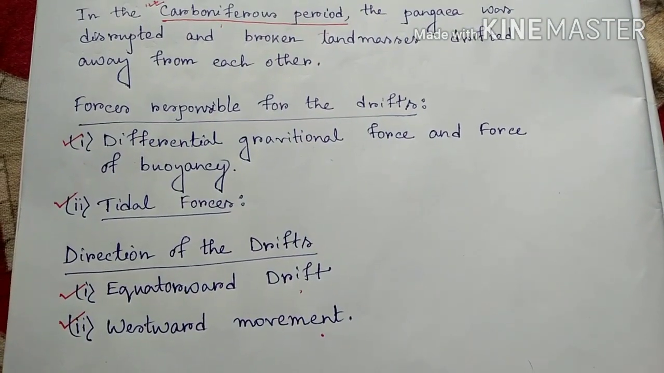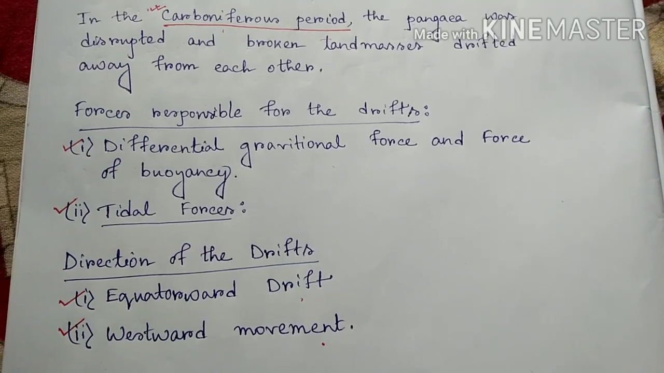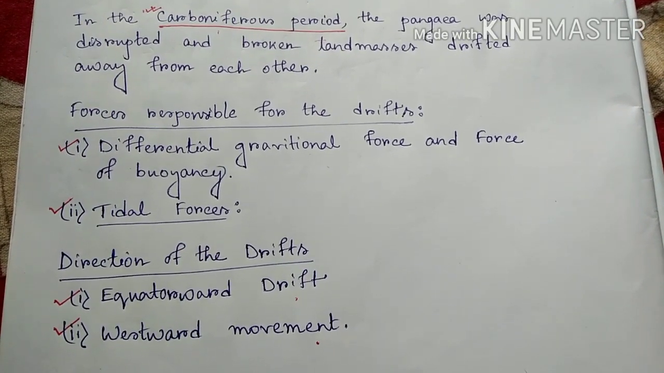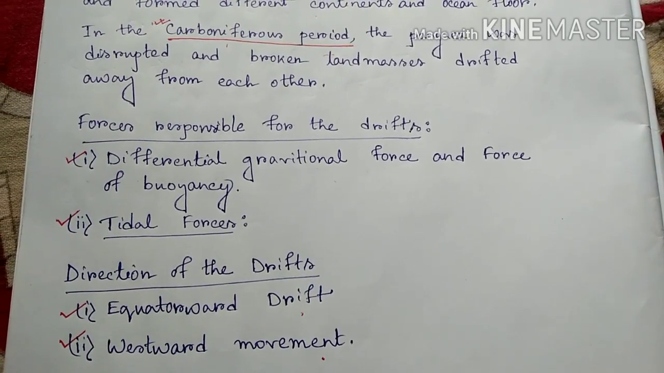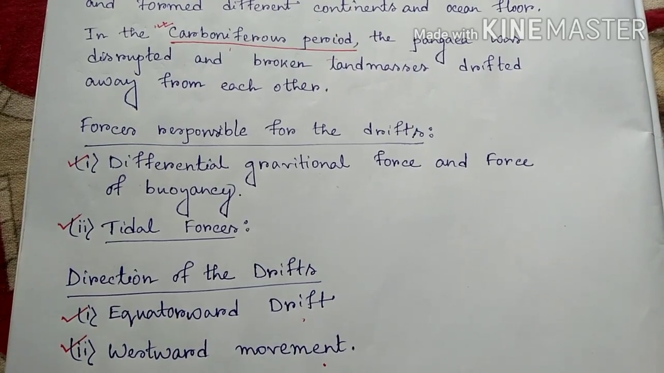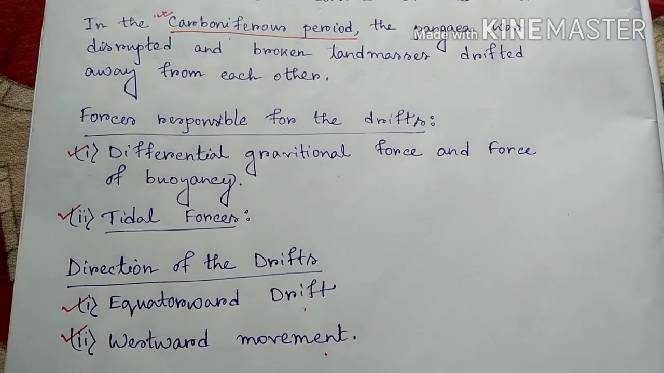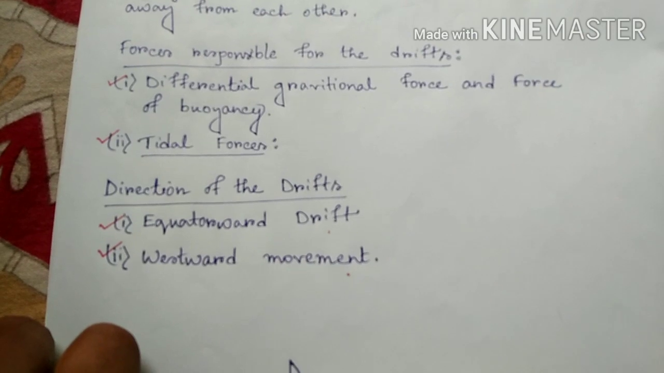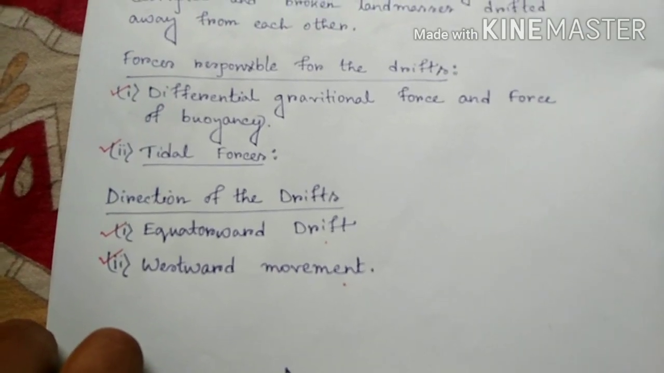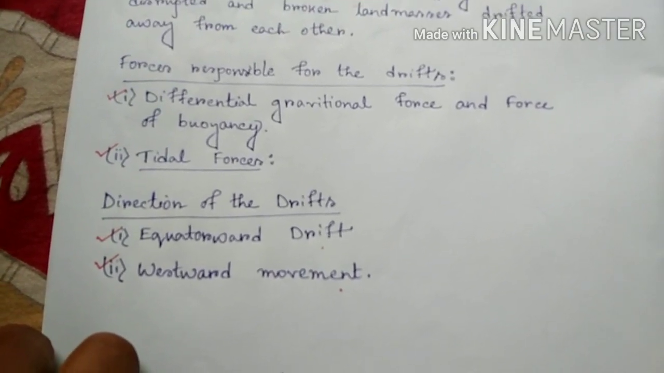The forces responsible for the drift are the differential gravitational force and the force of buoyancy, and of course the tidal forces. Direction of the drifts, of course, is equatorward drift and westward movement.